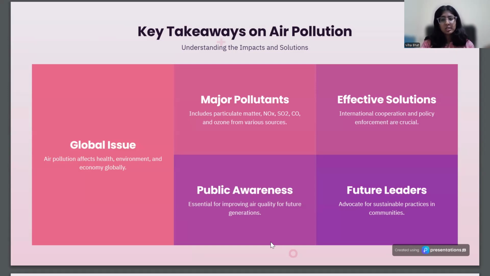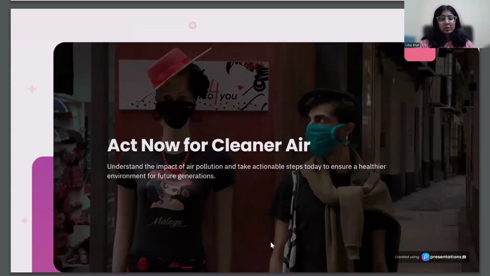Next is future leaders. Advocates for sustainable practices in communities are very important. If we act now, then we'll have cleaner air. Understand the impact of air pollution, and take actionable steps today to ensure a healthier environment for future generations.